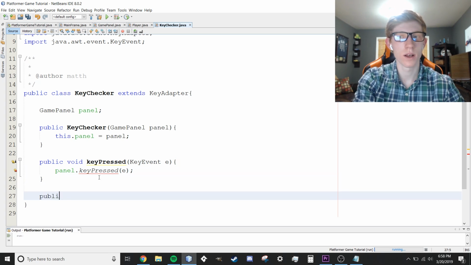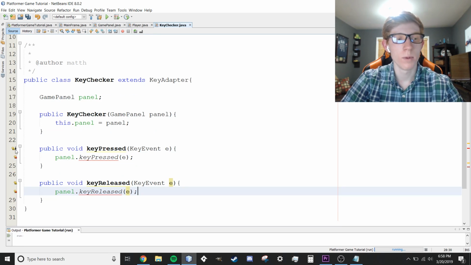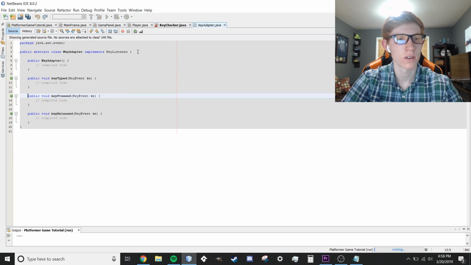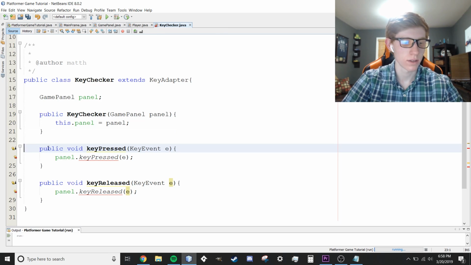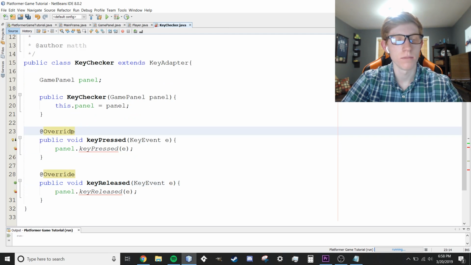We're going to add one other one. Public void keyReleased, KeyEvent e, panel.keyReleased(e). And this is going to cause some errors, don't worry about that. It is going to ask us to make this an override. Add override annotation, yeah. So we're going to add the override annotation right above there. Just make sure that's above both of those methods there.